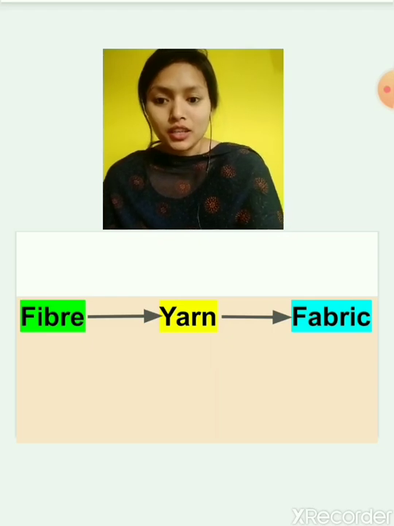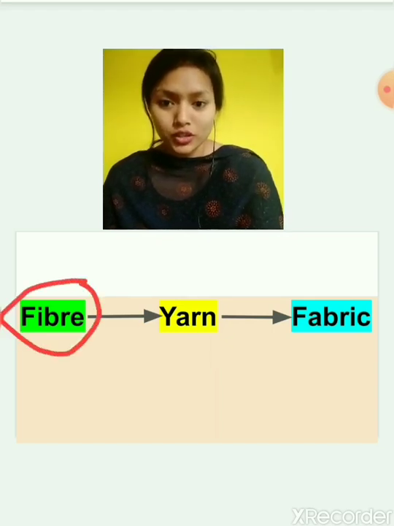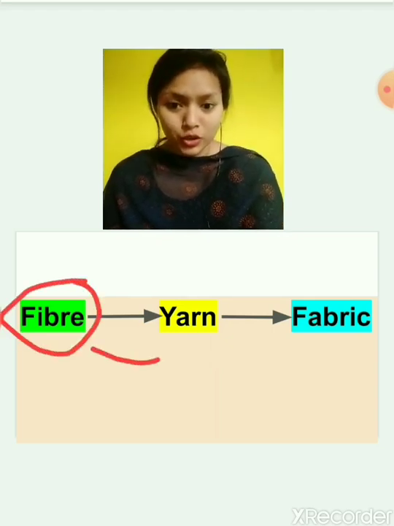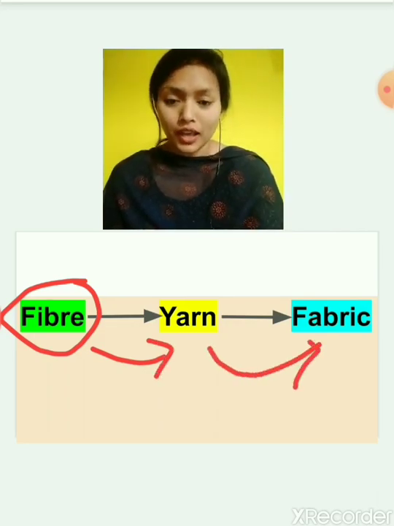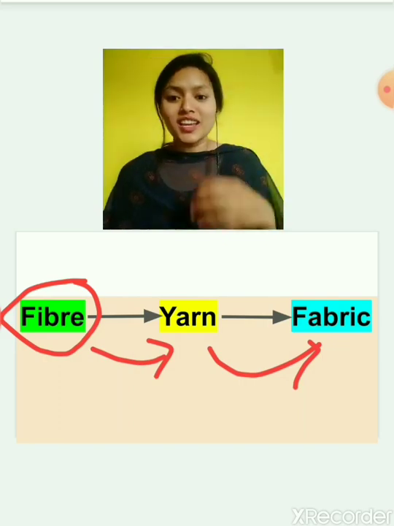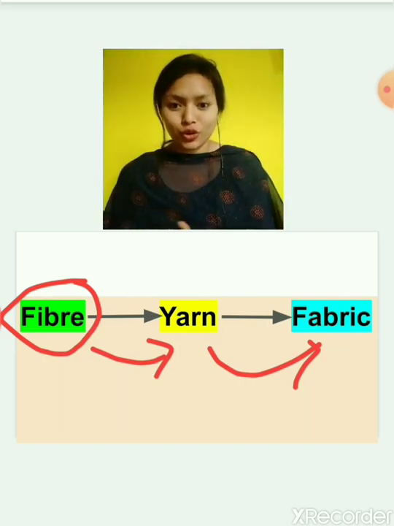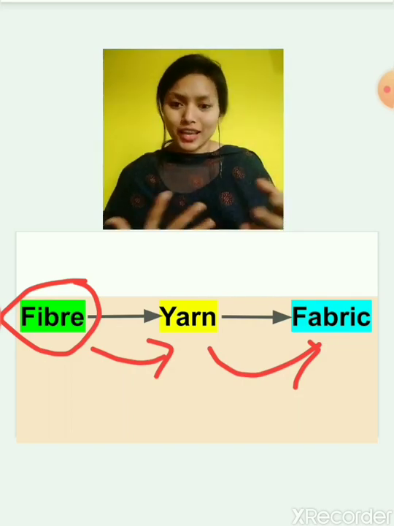As we can see, fiber is the smallest unit. Fibers are converted to yarn, and those yarns are converted into fabric, and from that fabric we can stitch any type of dress we want: a frock, skirt, pant, shirt, trouser, anything we want.